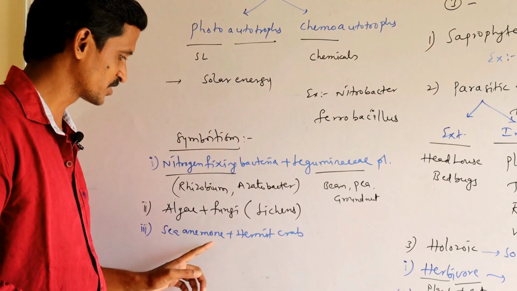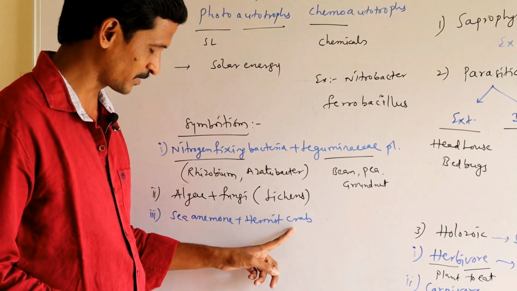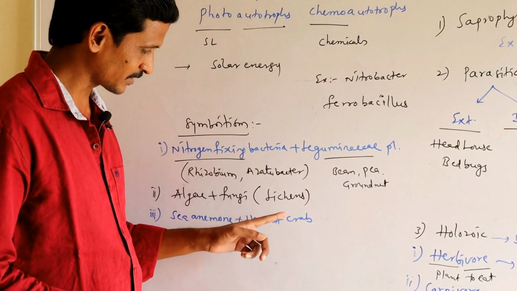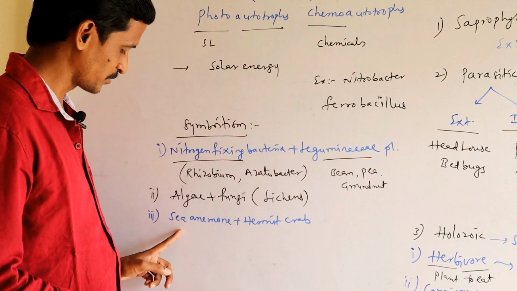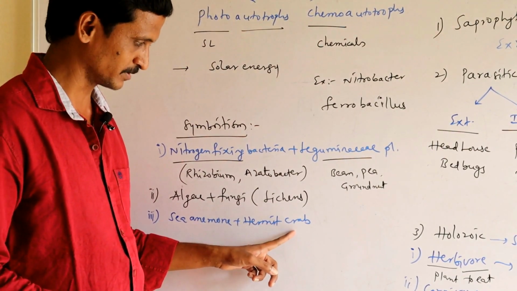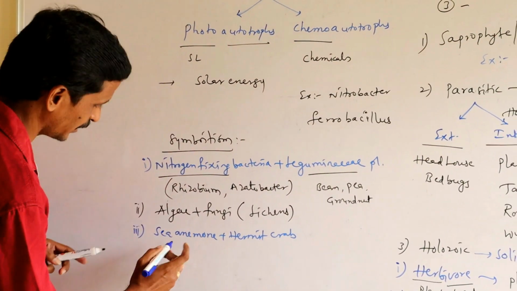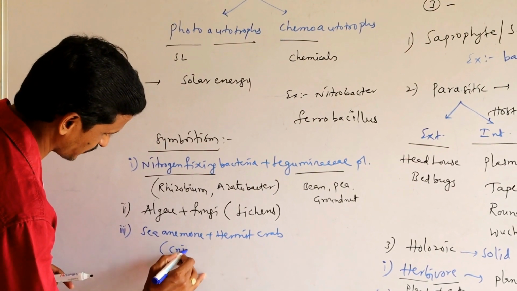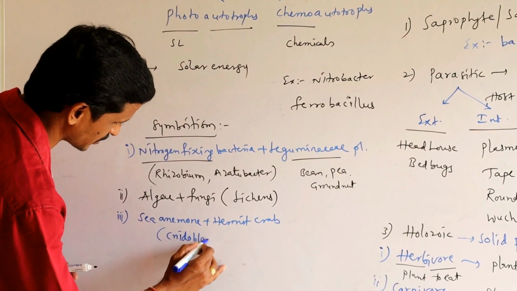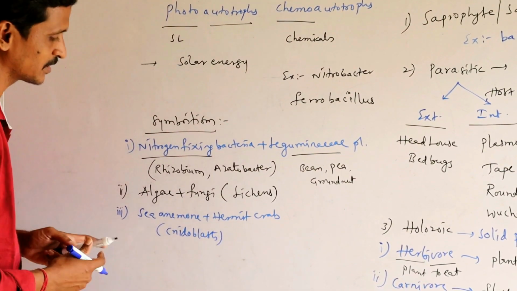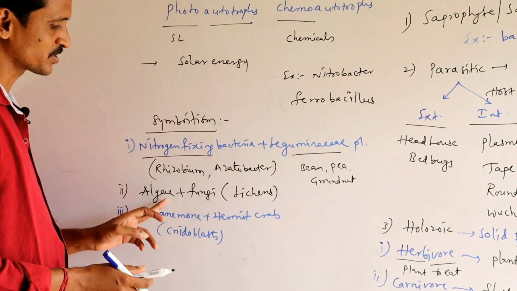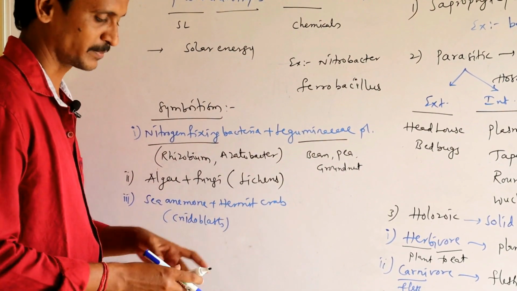So the sea anemone is benefited. Then the hermit crab: when the crab is in danger, the sea anemone is able to protect the crab with the help of nidoblasts. It possesses nidoblasts, the poisonous glands by which it may attack the enemy. So the sea anemone protects the hermit crab.